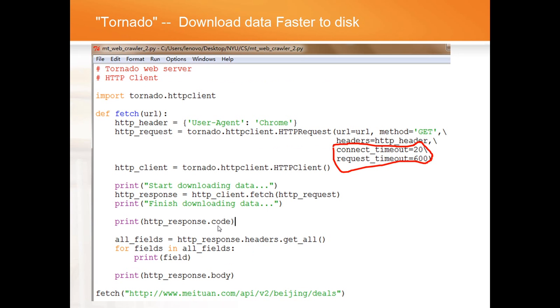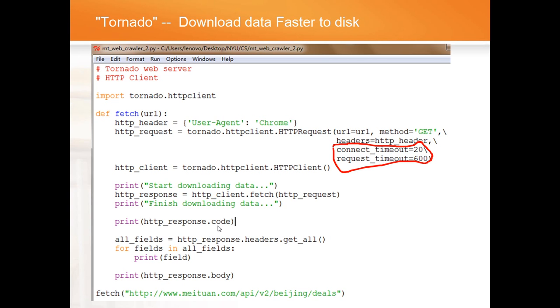Now we need to download data from the website to the computer disk. Of course, we won't download manually, so we need a web crawler. Python has a module called Tornado, which downloads big data files faster than the urllib we have learned in class. The key points are here.